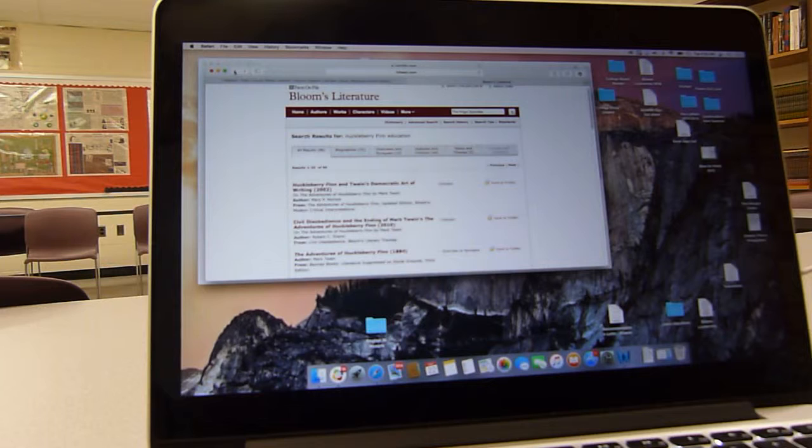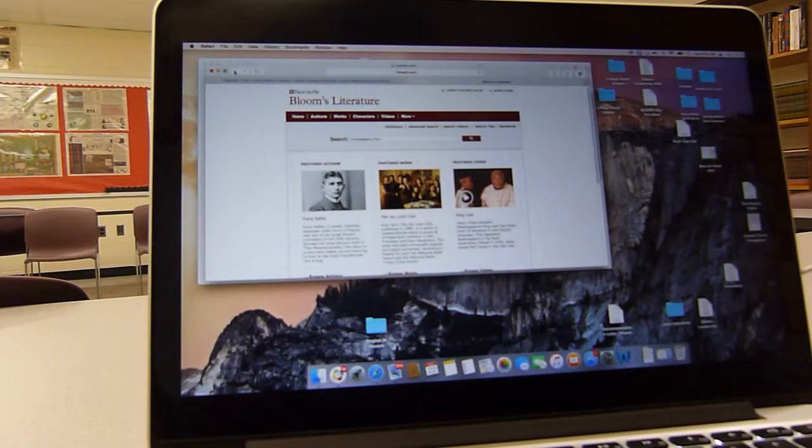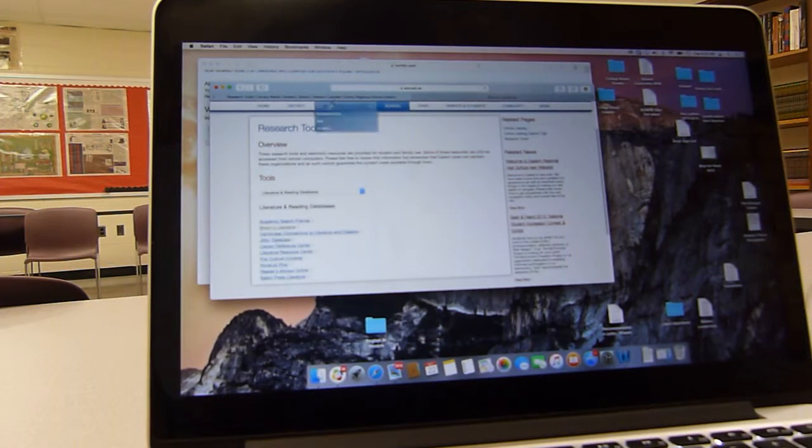For instance, we can click back. Let's go back. We go to, say, Cambridge or Literature Resource Center. All of these would be effective. You could also use a book review, but I don't want it to be on Goodreads or Amazon or Barnes & Noble. If it's from the New York Times, the Philadelphia Inquirer, or the London Times Literary Supplement, those types of professional book reviews are fine, especially for contemporary novels.